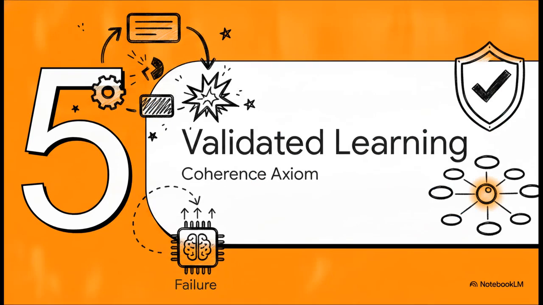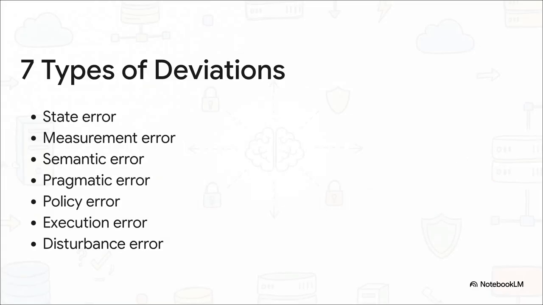Section 5. Validated learning and coherence. What exactly happens after an action is taken? When an anomaly happens in a network, legacy systems might just blindly update a runbook and try the exact same failed script again. But not here. The SolveForce system meticulously decomposes deviations into 7 highly specific error categories.